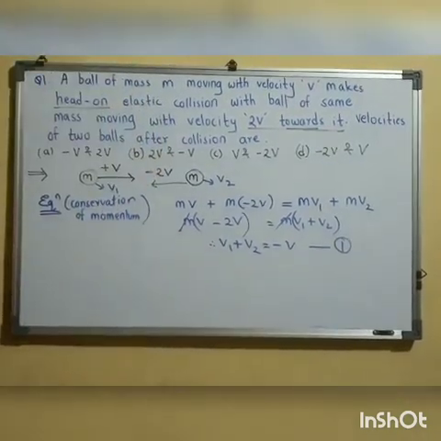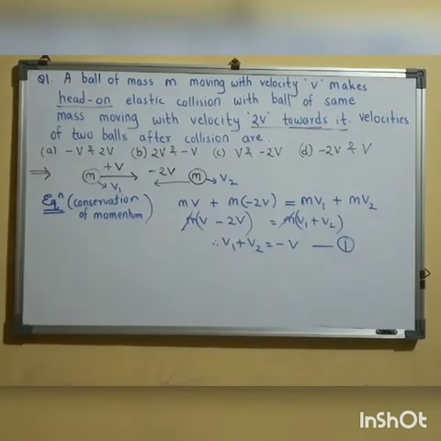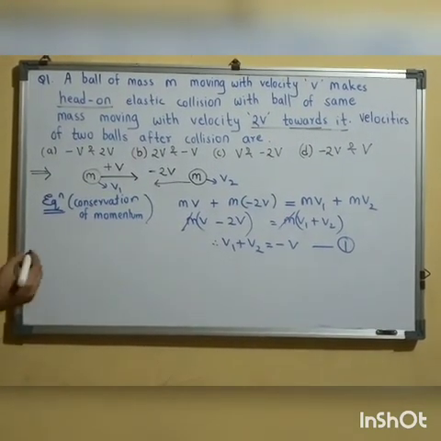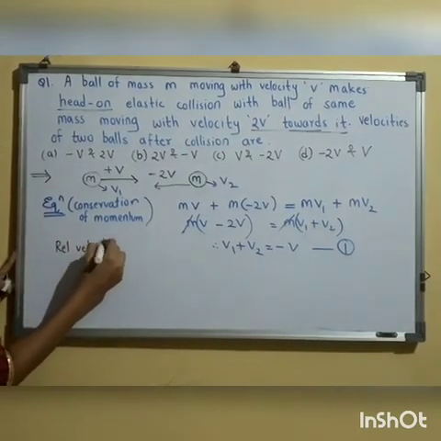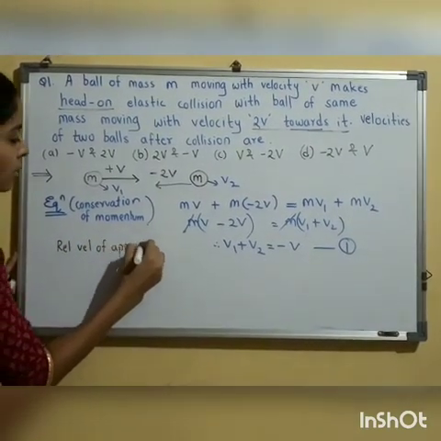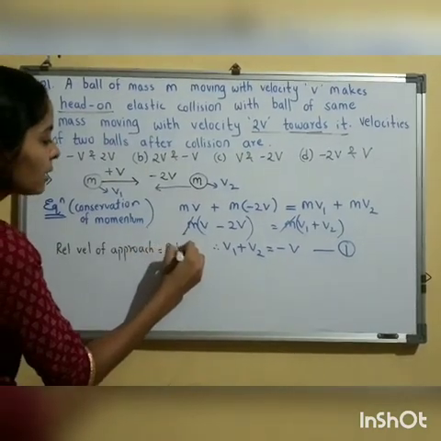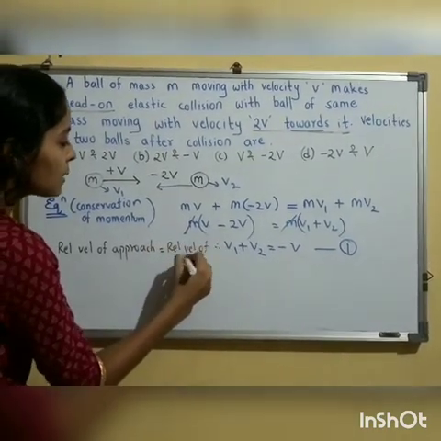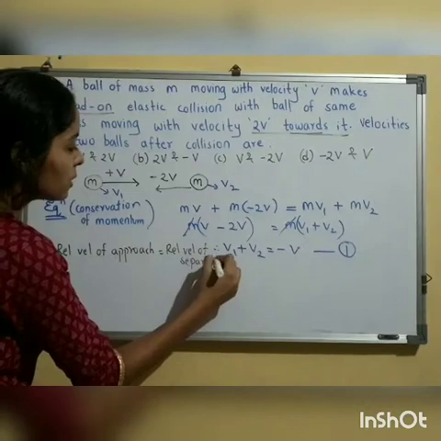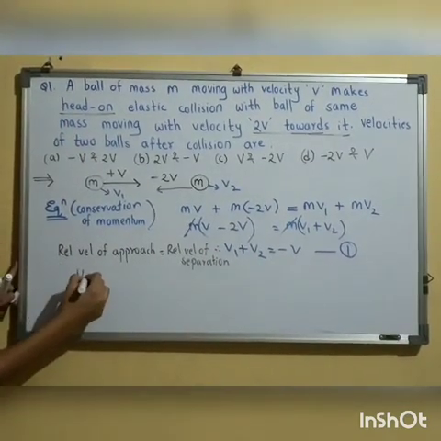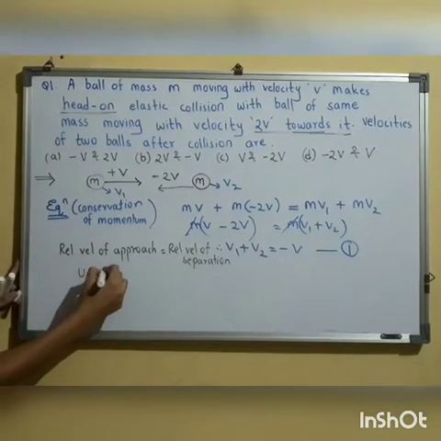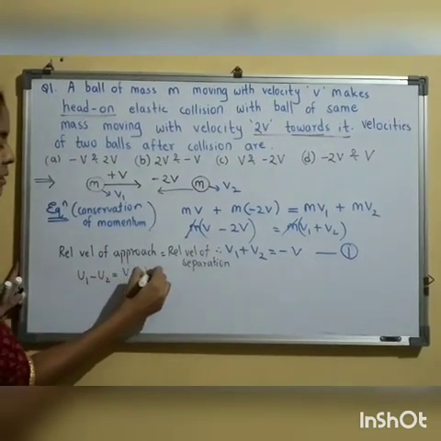Now for the second condition we can make use of equation number 3. What is equation number 3? Relative velocity of approach is equal to relative velocity of separation. This is the third condition which we have derived for elastic collision. So relative velocity of approach, u1 minus u2, is equal to v2 minus v1.